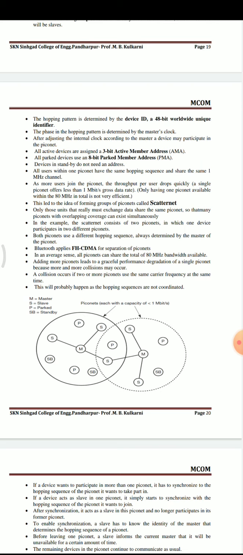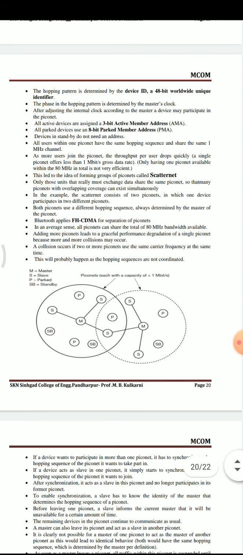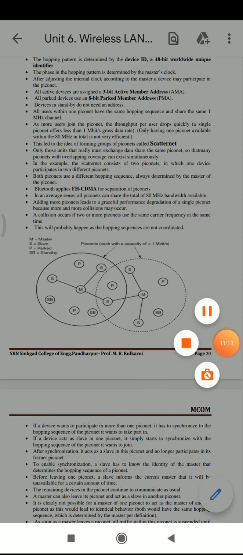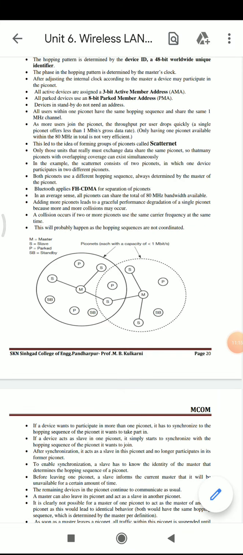In this example, the scatternet consists of two piconets in which one device participates in two different piconets. Both piconets use different hopping sequences, always determined by the master of that piconet. Bluetooth applies FH-CDMA for separation of the piconets. In an average sense, all piconets can share the total 80 MHz bandwidth available.